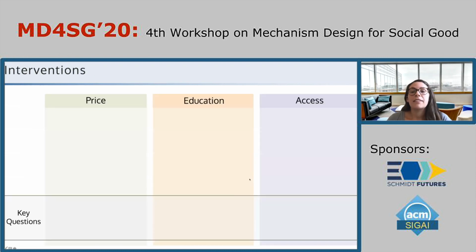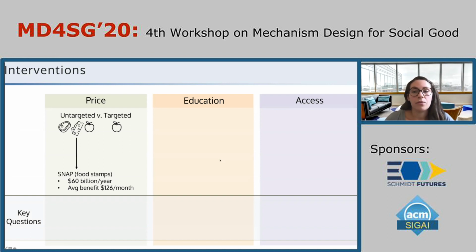So first, I want to give a bit more detail on each of these three types of interventions. So with respect to price interventions, there are many different types, and they can differ in one way based on which foods they apply to. So the National Food Stamp Program, called SNAP, is the largest example of an untargeted price intervention with a budget of about $60 billion per year. And it's untargeted because there are very few restrictions on which foods can be purchased using SNAP.